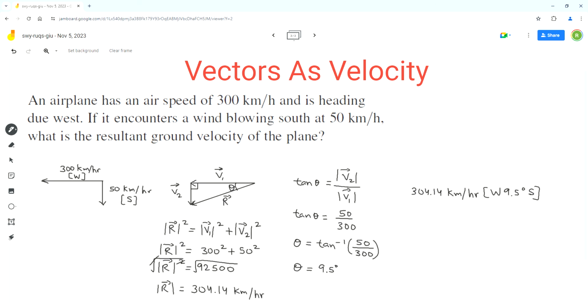So that's why the first direction is west and the second direction is south. So this should be the final answer for this problem.